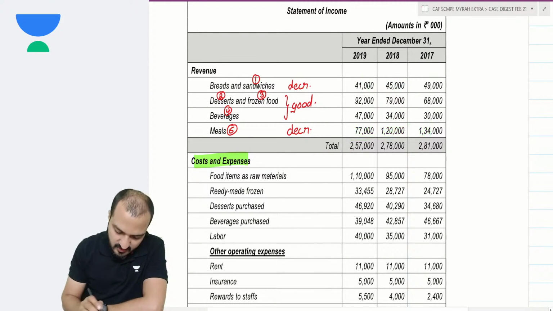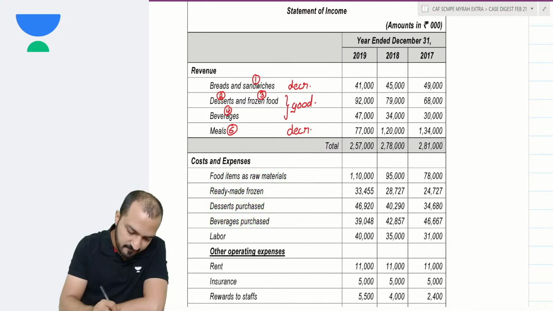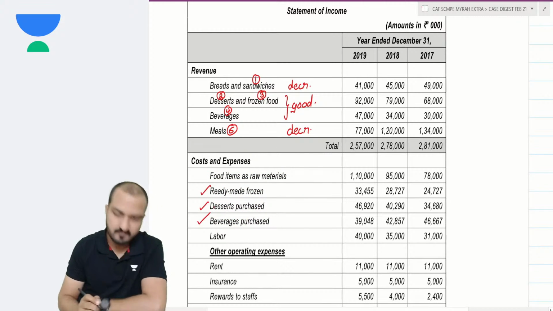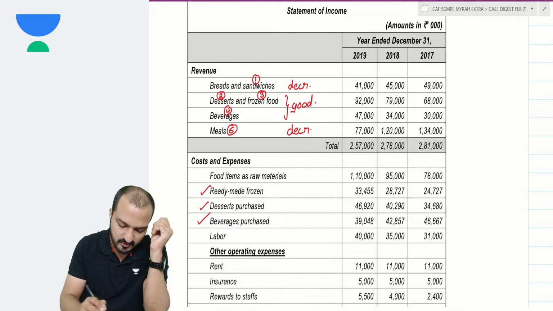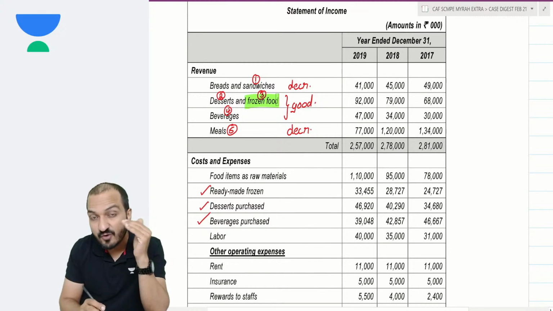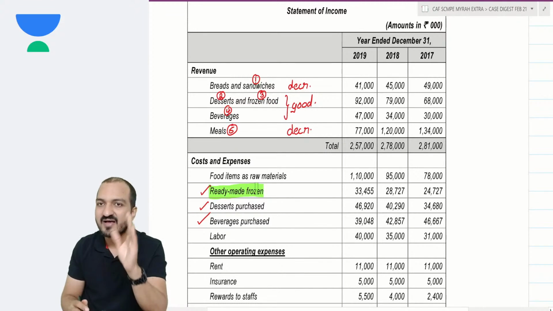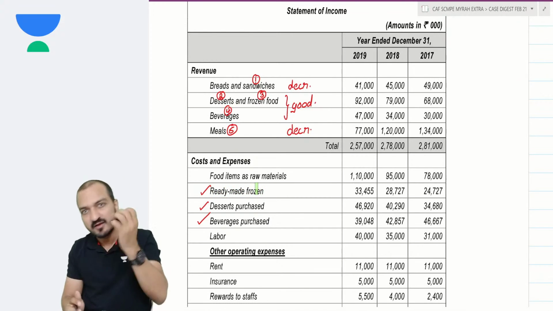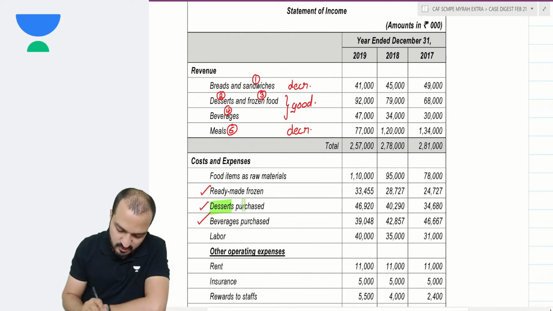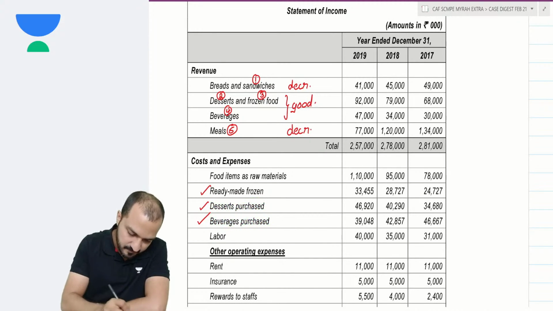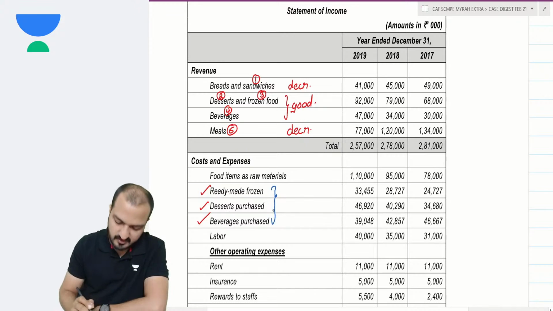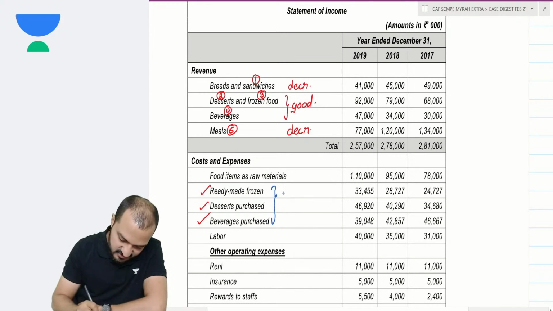Now, cost and expenses. Because you are given food items as raw material, ready-made frozen food, desserts purchased, beverages purchased, these three make you realize that frozen food is not manufactured from raw material. Rather, frozen food is purchased ready made. So you are not a manufacturer, you are a trading company. That is why they said retail trade. Similarly, desserts are also purchased, not manufactured. Beverages are also purchased, not manufactured. Therefore, this indicates that these three businesses are just retail trade.